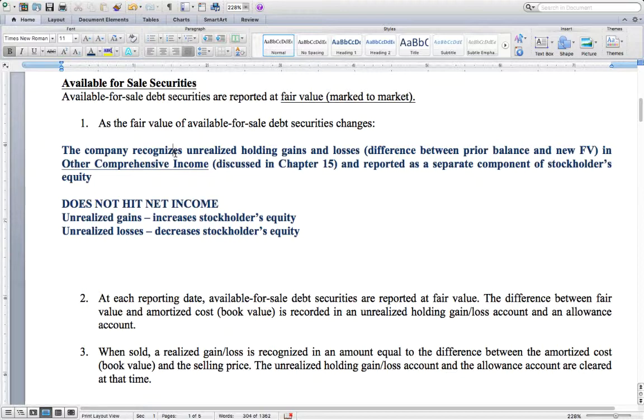So the key takeaways here: any unrealized gains or losses on available for sale debt securities do not hit net income. Rather, they are reflected in other comprehensive income. And unrealized gains increase stockholders' equity, whereas unrealized losses decrease stockholders' equity.